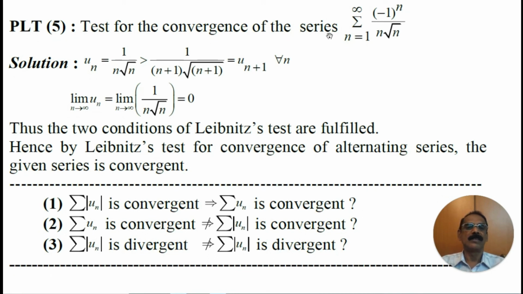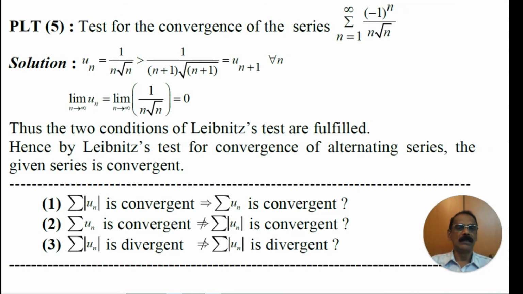Test for the convergence of the series minus 1 to the power n divided by n into root n. It is clear that the nth term is given here. Unlike the previous problem, here the nth term is given. Therefore, un is 1 divided by n into root n. And what is un plus 1? n plus 1 into square root of n plus 1. It is very clear that 1 by n into root n is greater than 1 by n plus 1 into root n plus 1. Therefore, un is greater than un plus 1 for all n. That is, the second condition is satisfied. That is, the sequence un is a decreasing sequence.